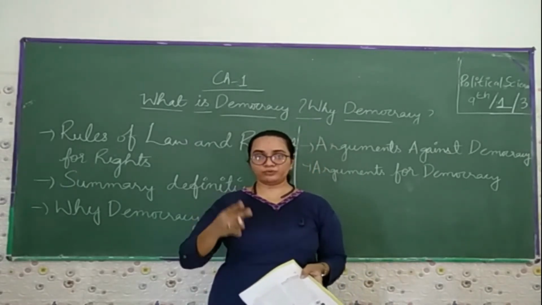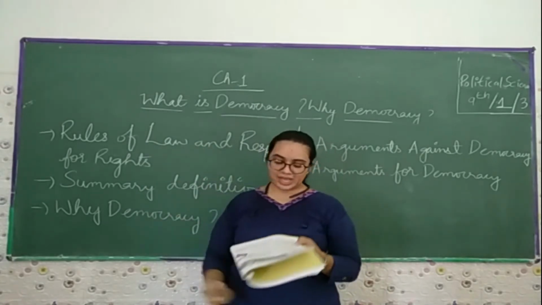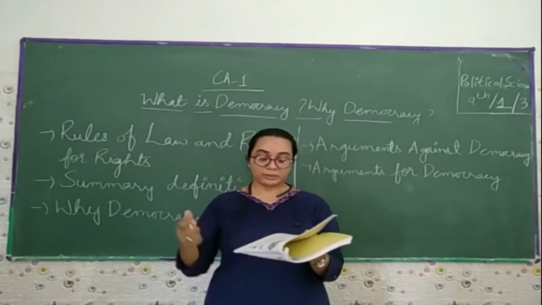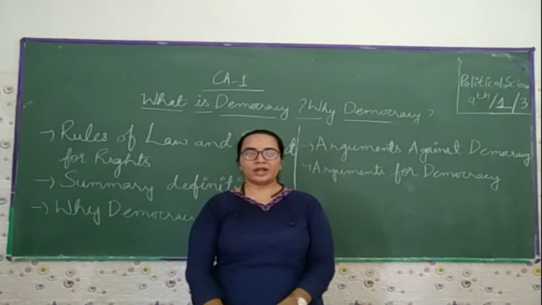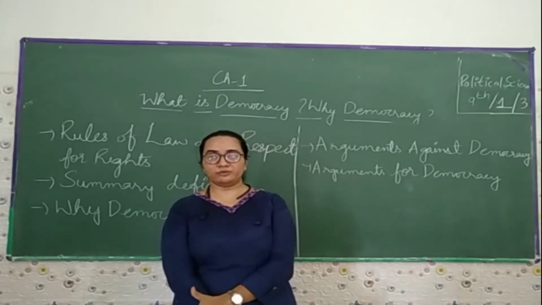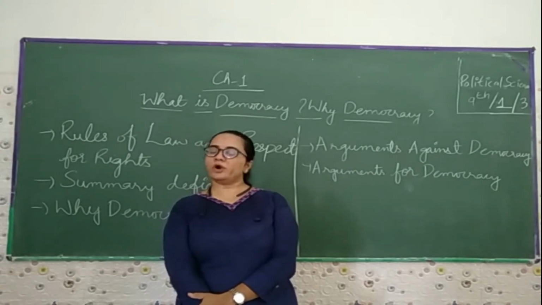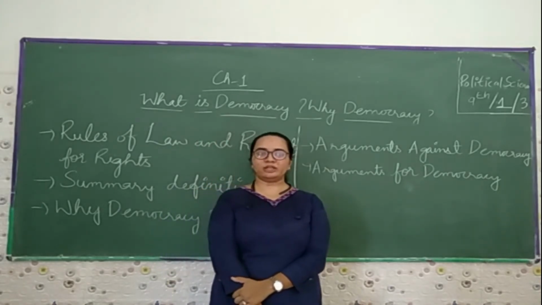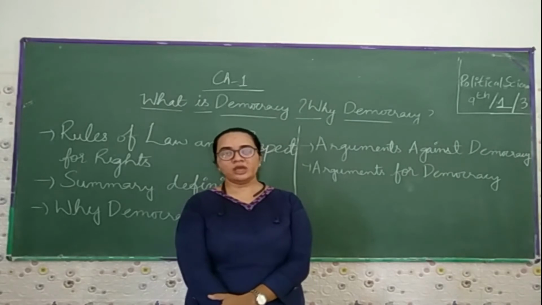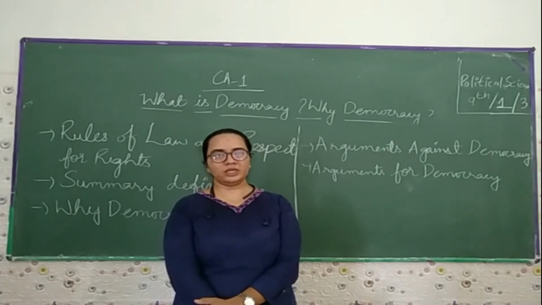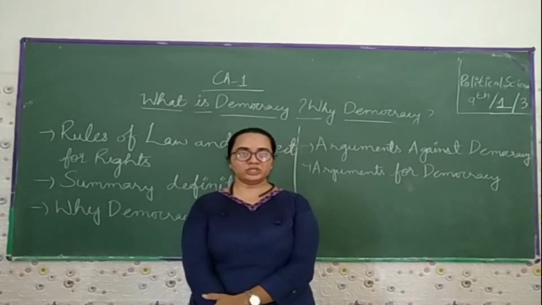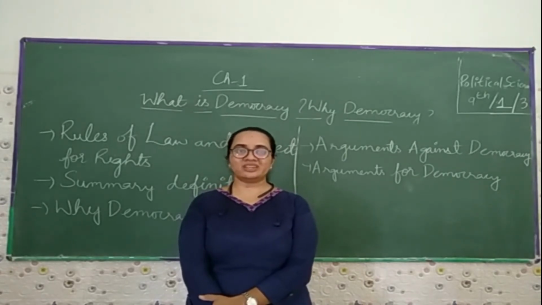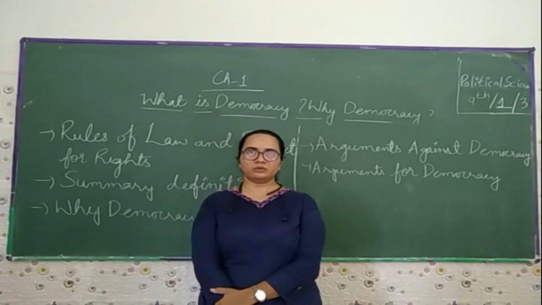Now we talk about the fourth feature of democracy: a democratic government rules within limits such as the constitution, law, and citizen rights. This is the utmost important fact. Whatever rules are made by any representative or leader, they have to think under what rules or articles are mentioned in the constitution and according to citizens' rights. That doesn't mean that whatever you think, you implement that rule on the people.